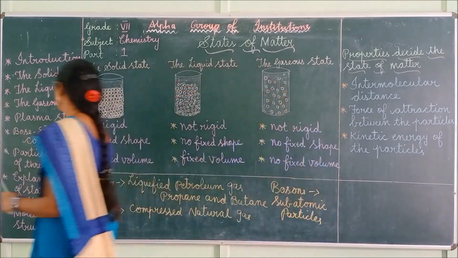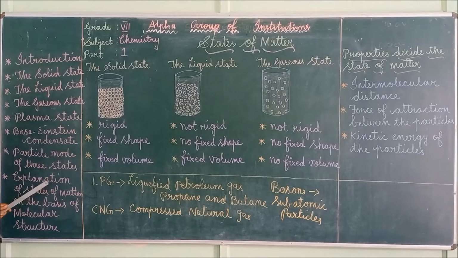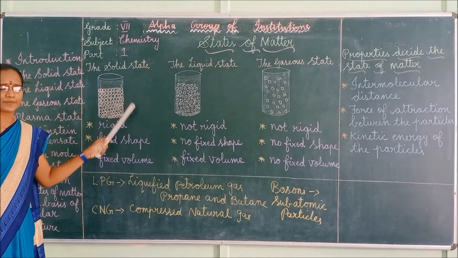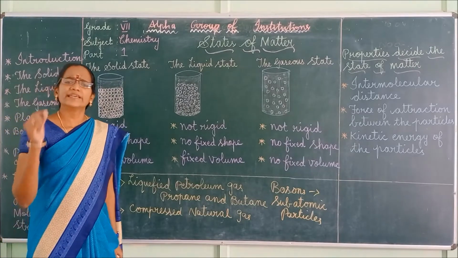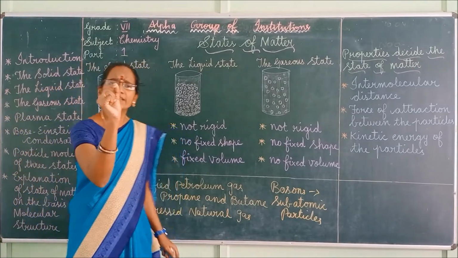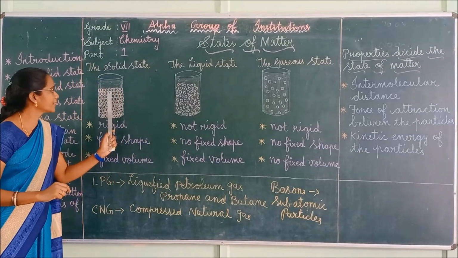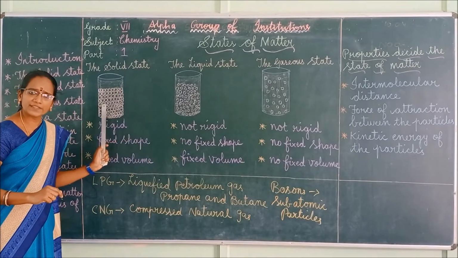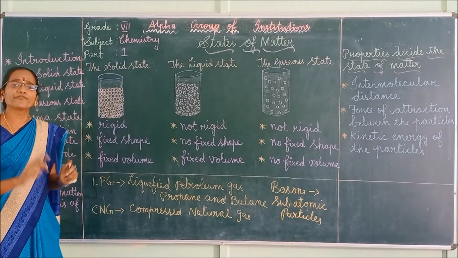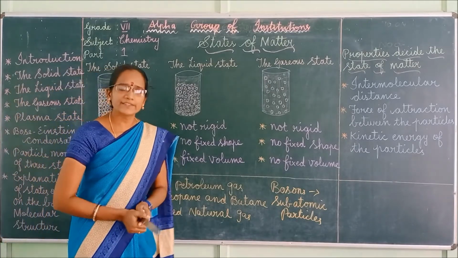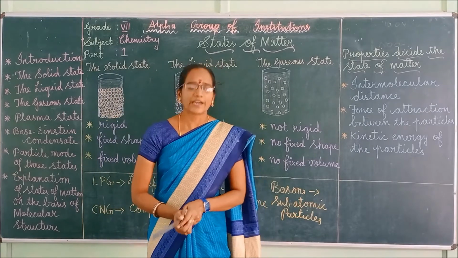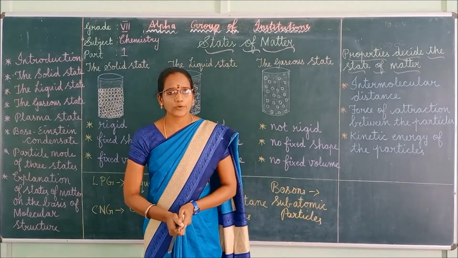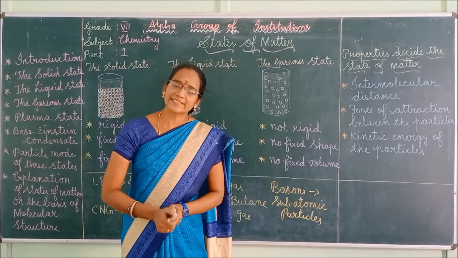Good. Next we can move to the explanation of states of matter on the basis of molecular structure. First let us see about the solid state. In solid state, the intermolecular space is very small, and intermolecular force is large. That is why solids have definite shape, definite volume, and they are incompressible.